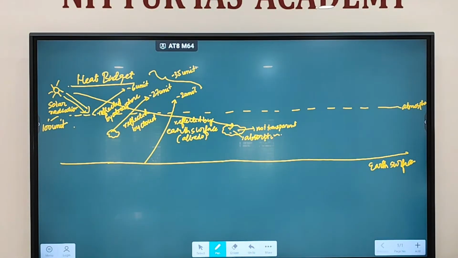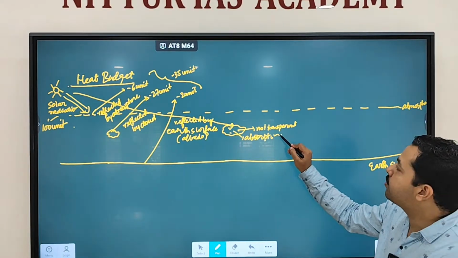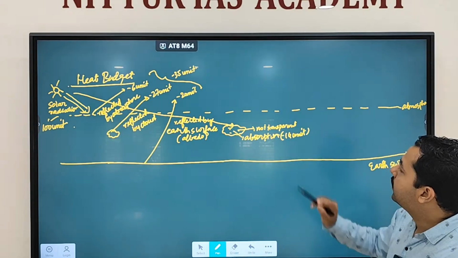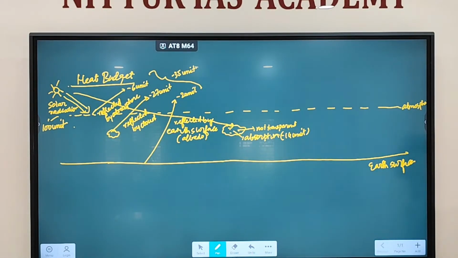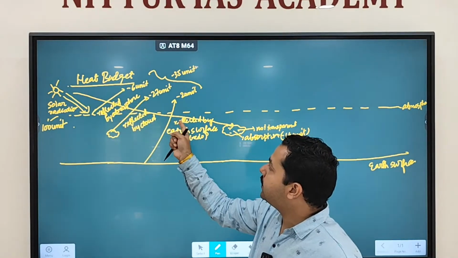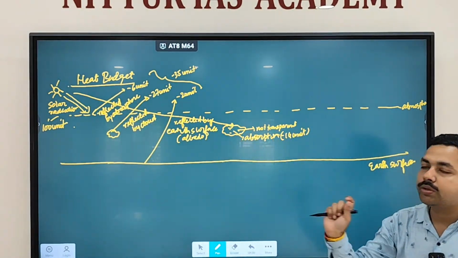Then absorption is going to happen. Some amount of absorption is also going to happen, and this is equal to 14 units. So this is equal to how much? 14 units are being absorbed by the atmosphere. Fine. So some amount is reflected, some amount is scattered, and some amount is absorbed.